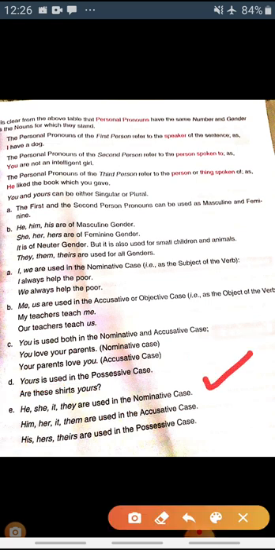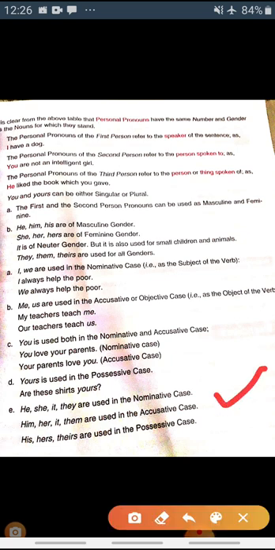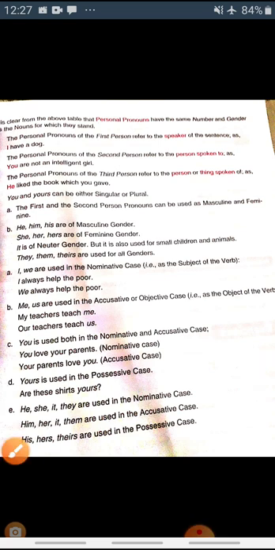For nominative case, third person, he, she, it, we use for nominative. That means they act as a subject of the verb. Him, her, and it, they are used as accusative case. They act as an object of the verb. His, hers, and theirs, they are used in the possessive form. They show the ownership of things. Okay, I hope it is clear now.